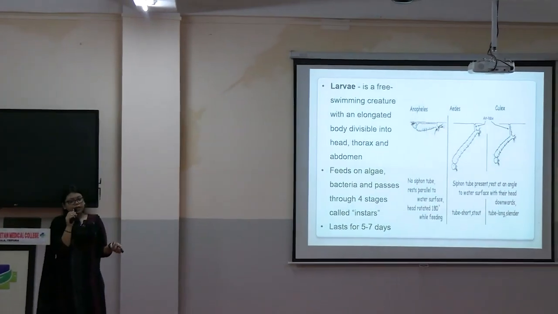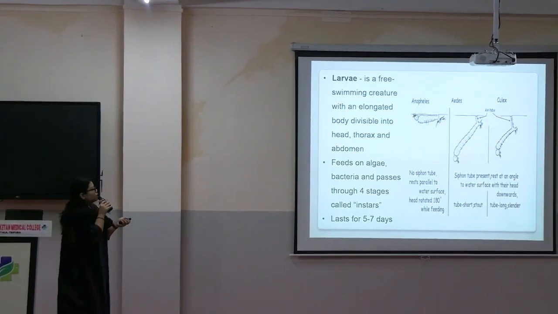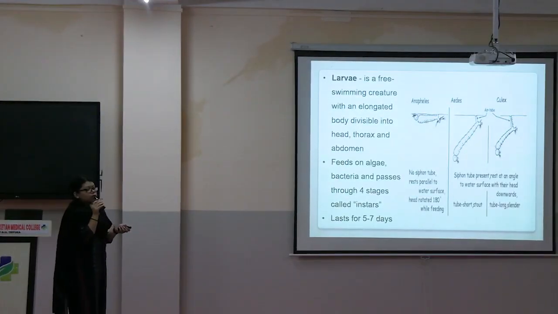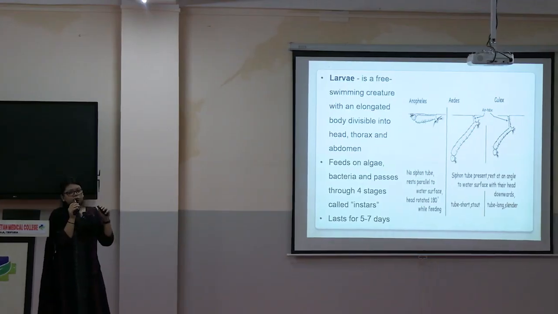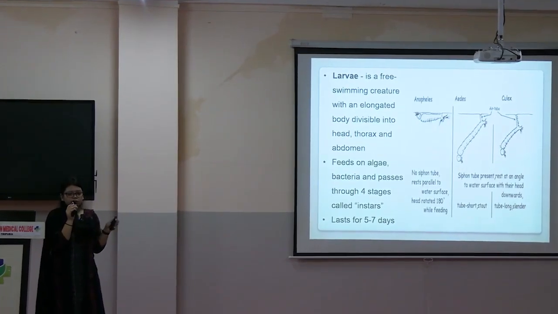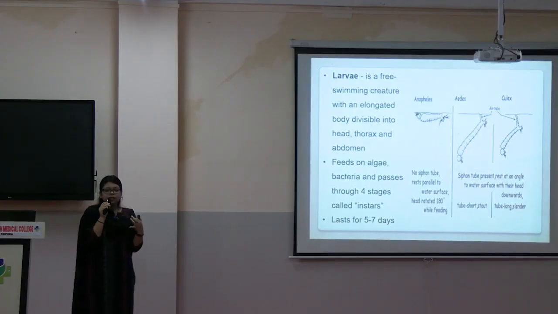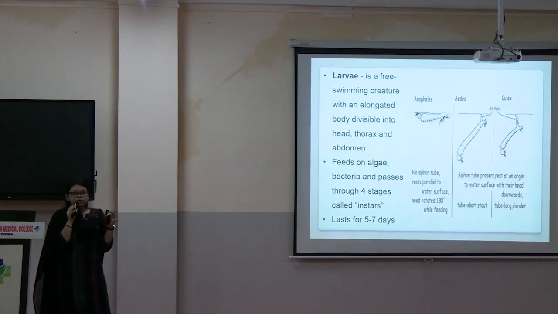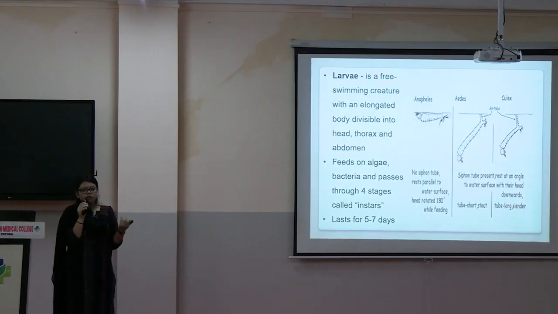It is the next stage of the egg. It has an elongated body. The body is again divisible into head, thorax and abdomen. It is on the surface of water. See, eggs are also laid on the surface of water. Now in that water only this larva will remain. This larval stage is very important for us, the public health officials, because when we go to employ control measures, because it is only restricted to water bodies, if we employ correct and effective control measures at the correct time, restricted to just the water, we can very much bring down the vector population.